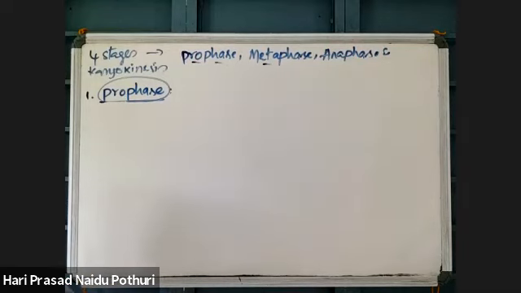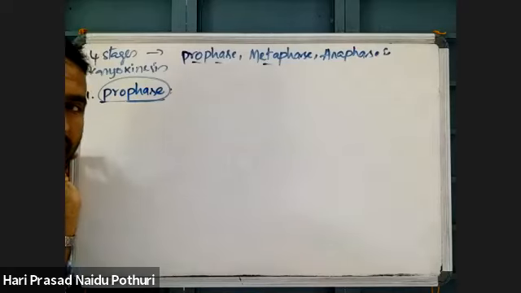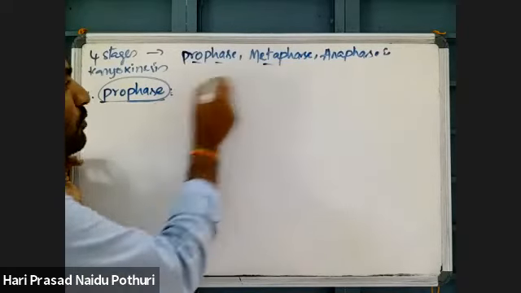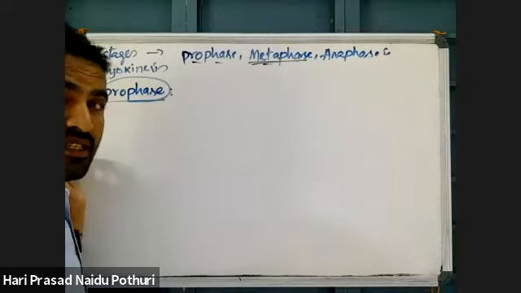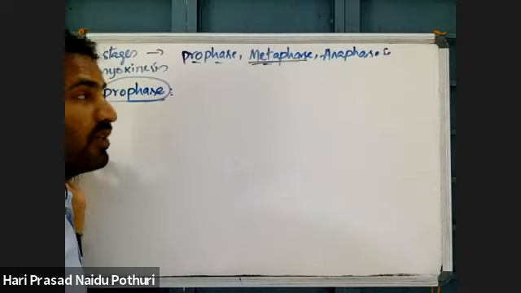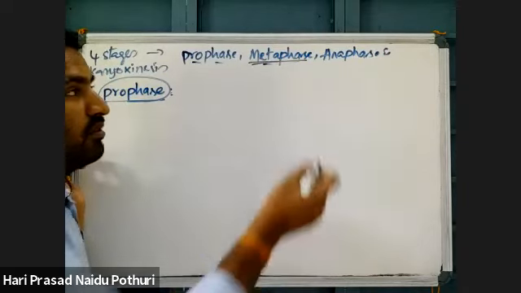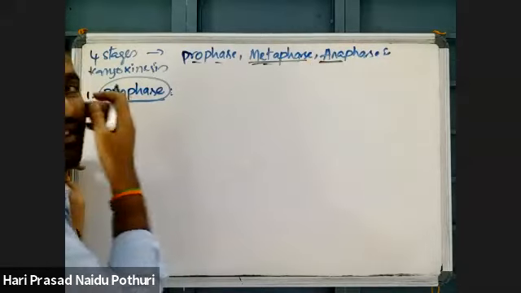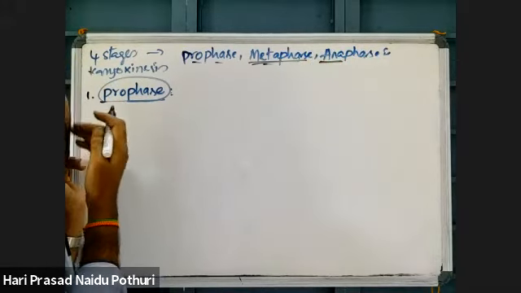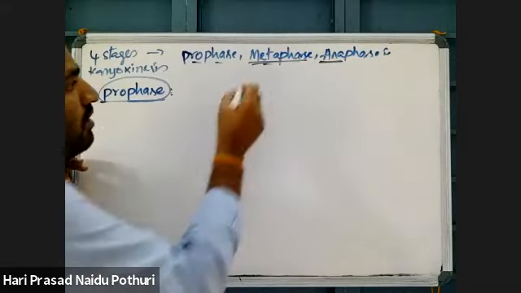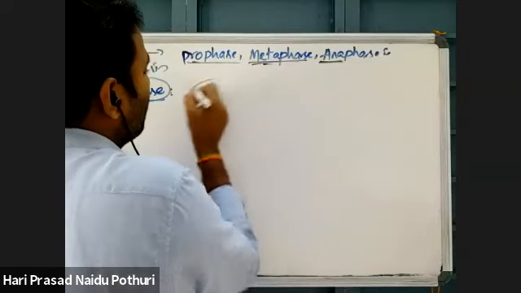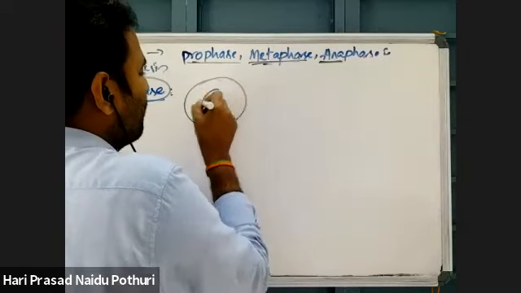Now, just to save 10 minutes, I will complete the process of this nuclear division, because after prophase, metaphase will be there. If I complete metaphase today and tomorrow in the next class we go to anaphase and telophase, again a confusion will be there with you. So prophase is complete.